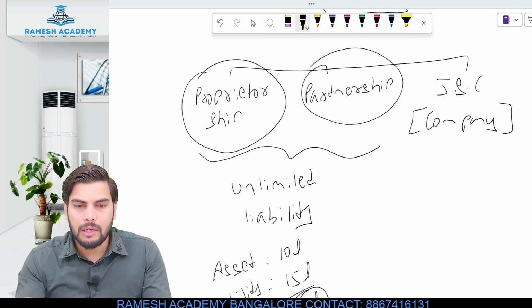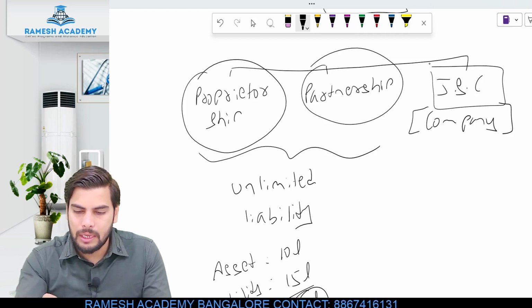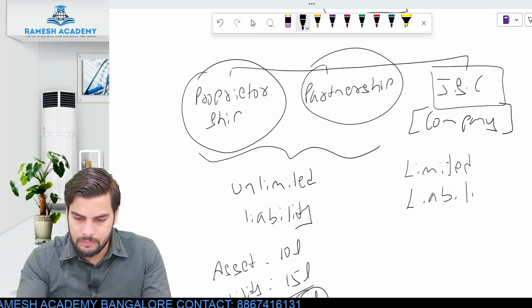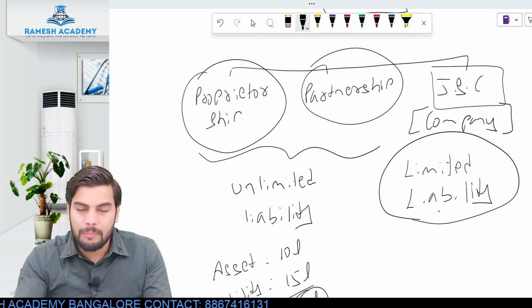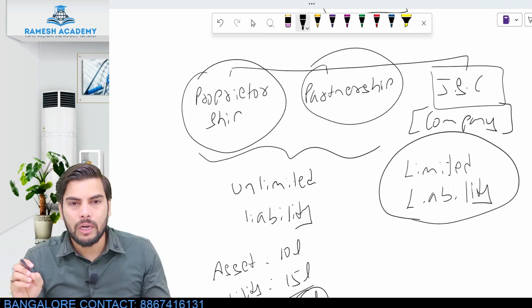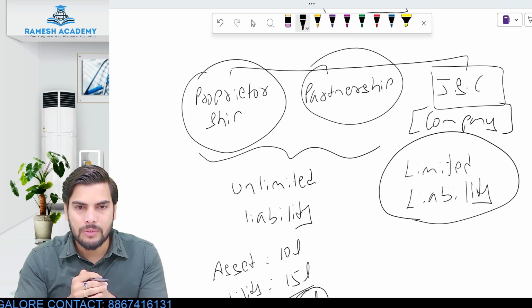Okay, but when it comes to joint stock company, that is not the case. Here if you see, the liability is limited. Okay, so limited liability. So what I mean by limited liability is, the liability of members will be limited only to the extent of unpaid value of the shares which is held by them.